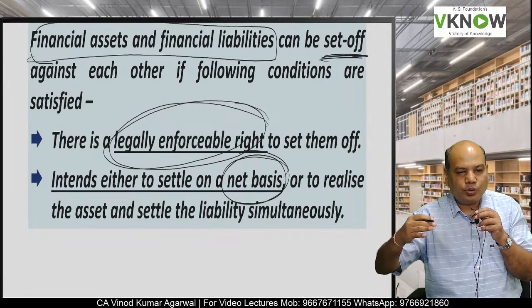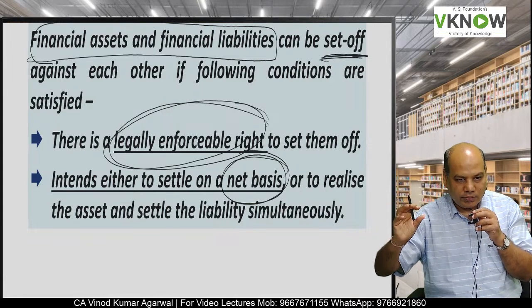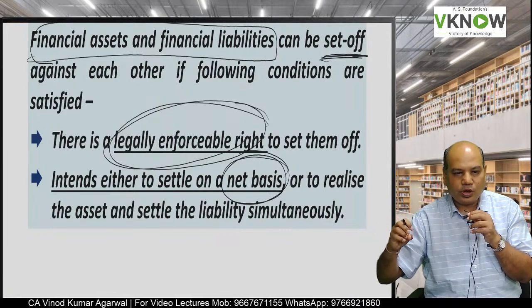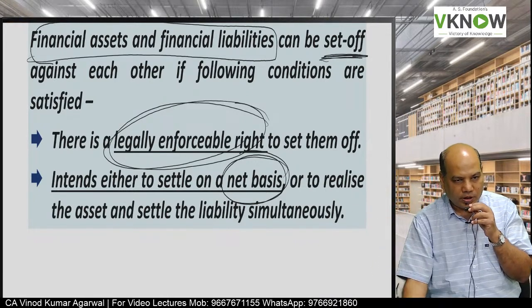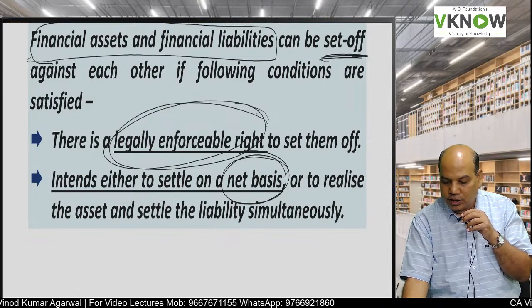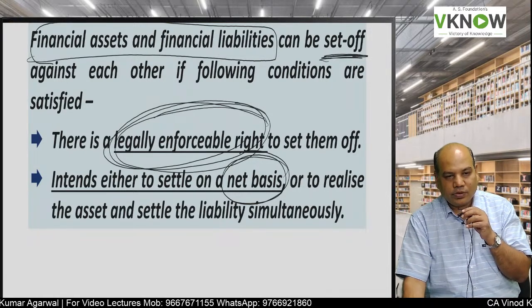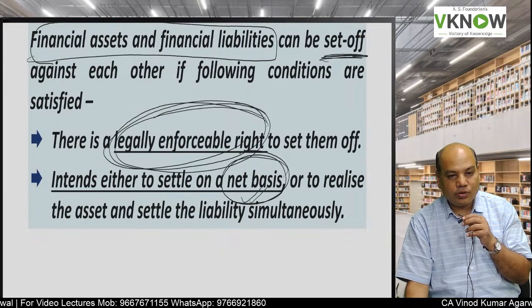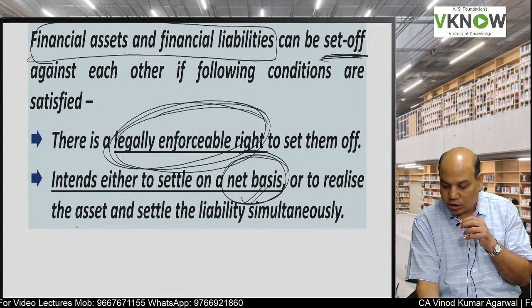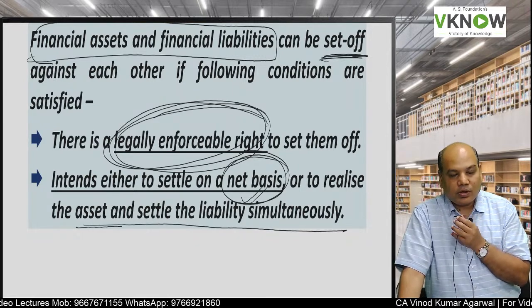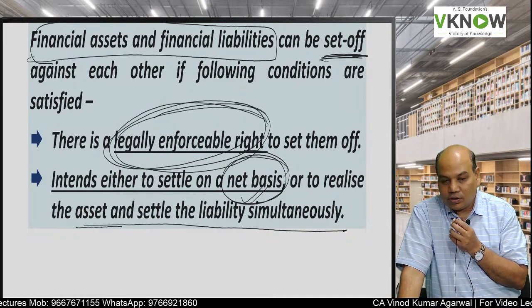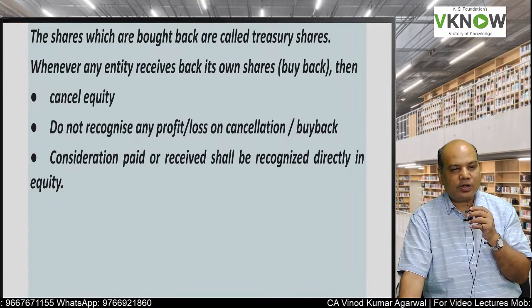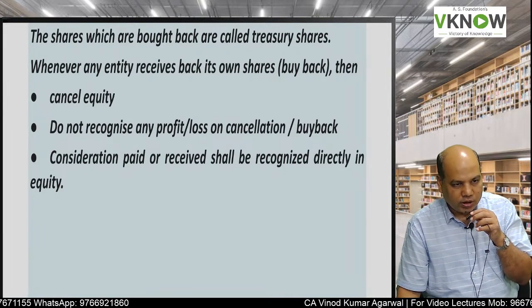If you have an importer and exporter in foreign country, then the law does not allow you to settle on net basis. From importer you will get money, to exporter you have to pay money separately. But suppose this debtor and creditor is within the country, then you can do the set off, but at the same time the party must intend to settle on net basis, or even if not on net basis, assets and liabilities are settled simultaneously. That means at same point of time one party will receive and one party will pay.